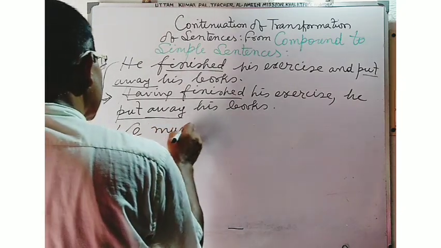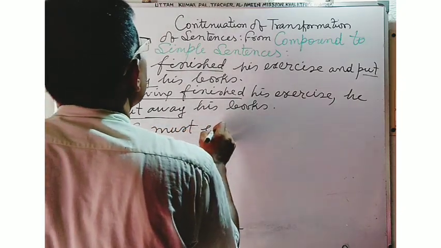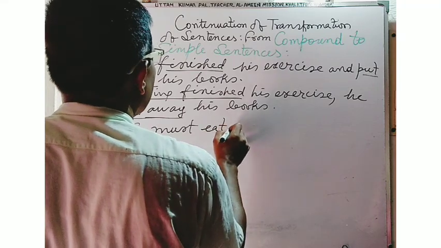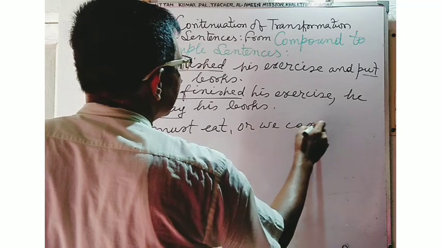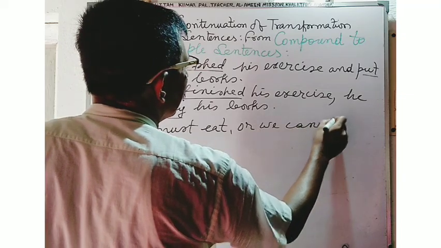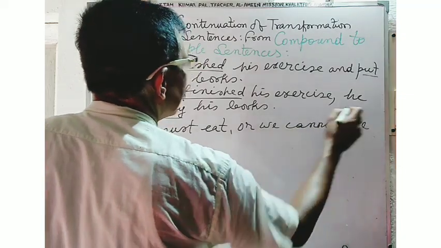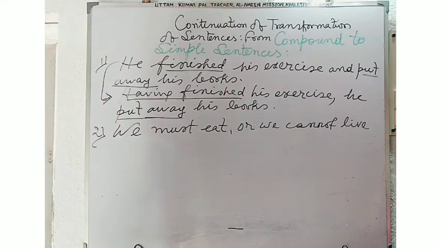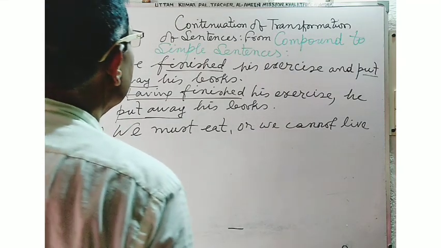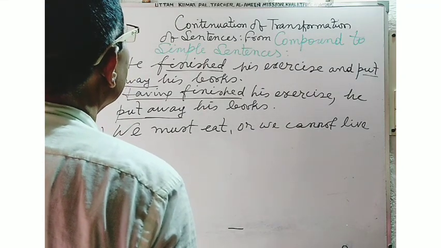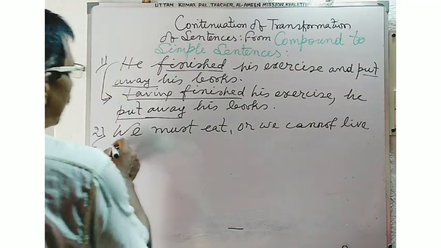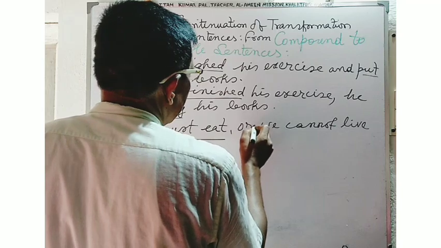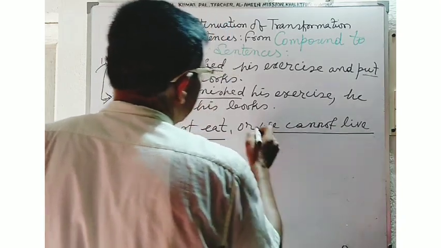we must eat or we cannot live. Here, students, you will see we must eat, we cannot live.